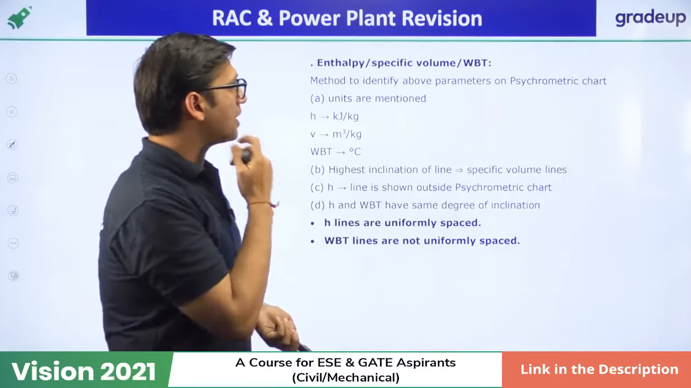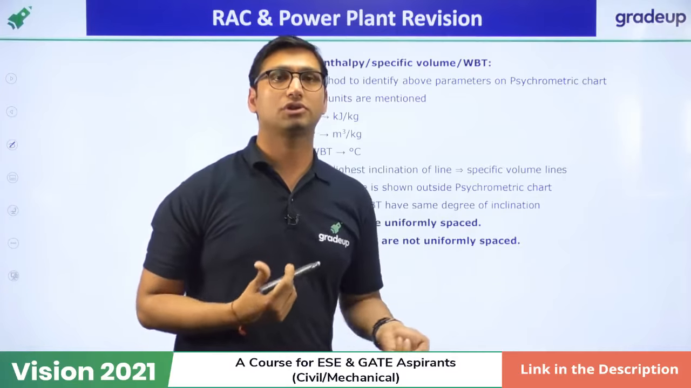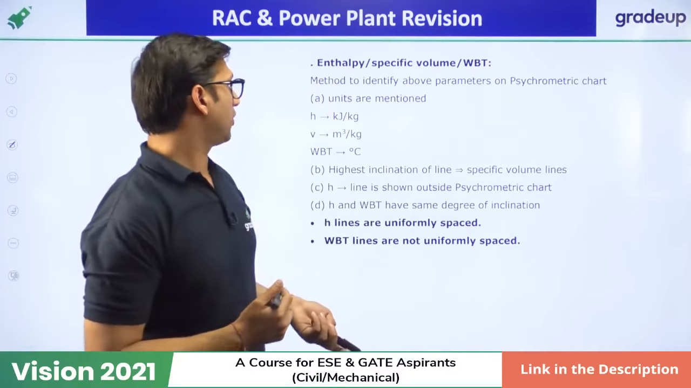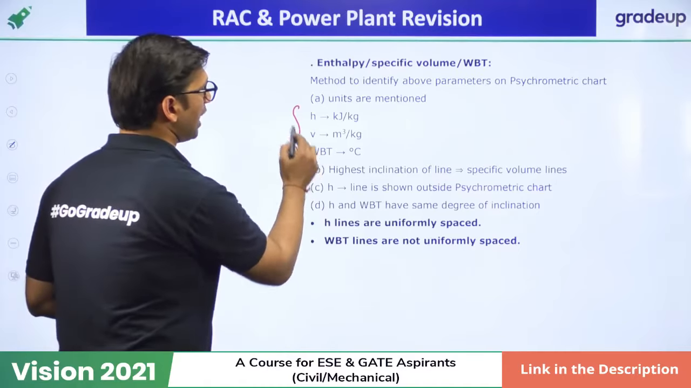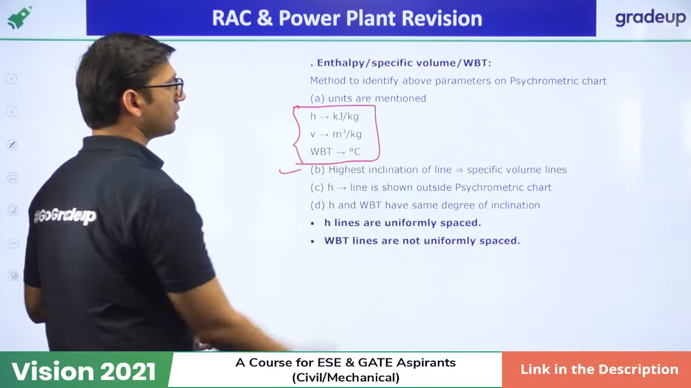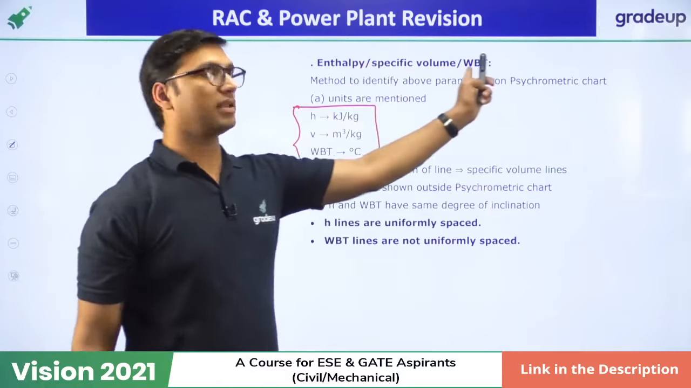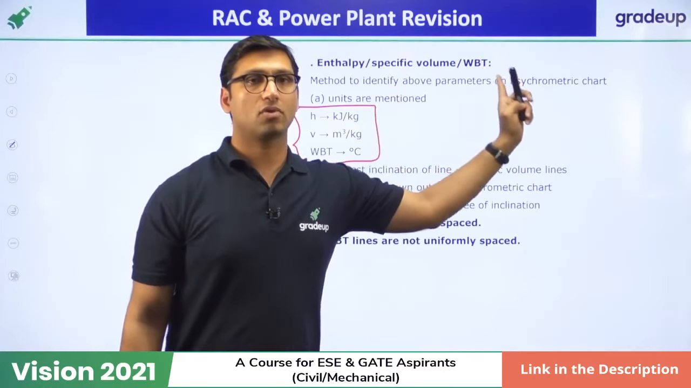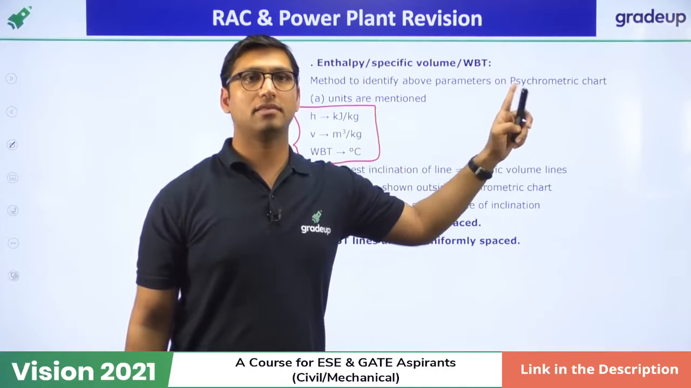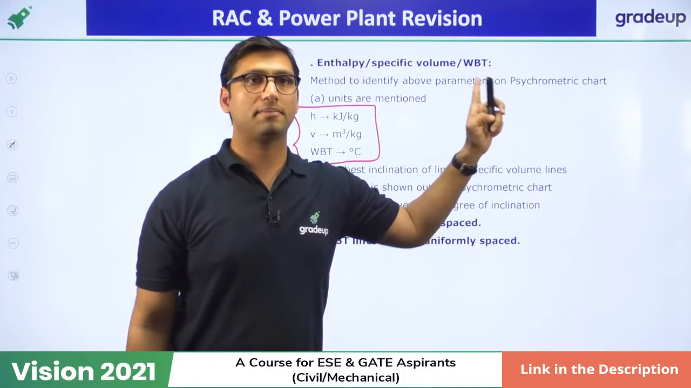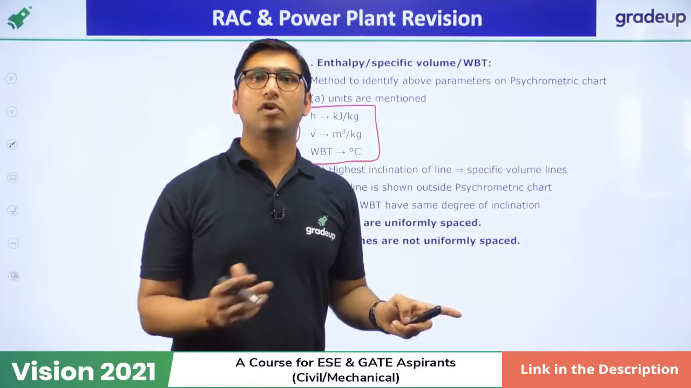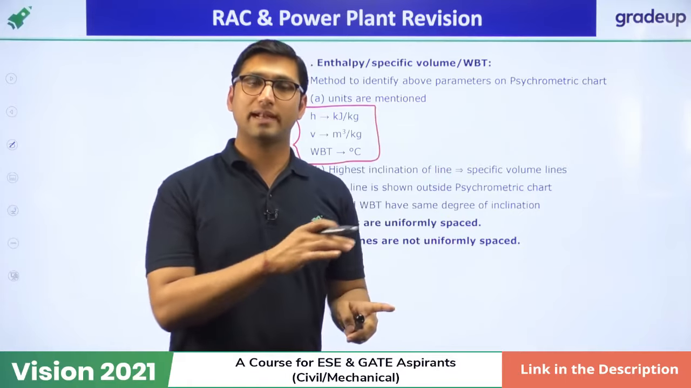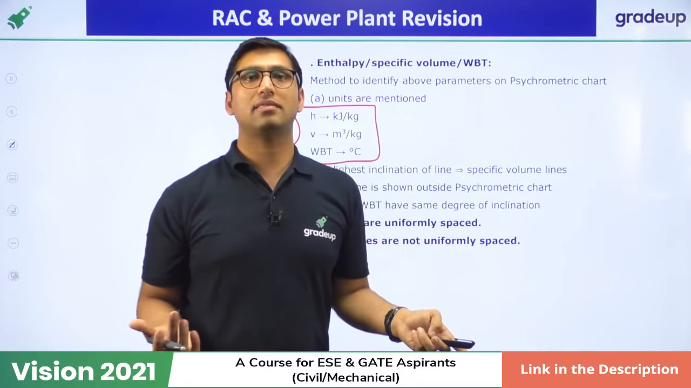Next, we have enthalpy, specific volume, and wet bulb temperature lines. These are also shown on the psychrometric chart. Okay, so you can distinguish these lines with the help of the unit. Why are we writing all these three lines together? Because specific enthalpy lines, specific volume lines, and wet bulb temperature lines, if you see a psychrometric chart, will look the same. They look very exactly similar.